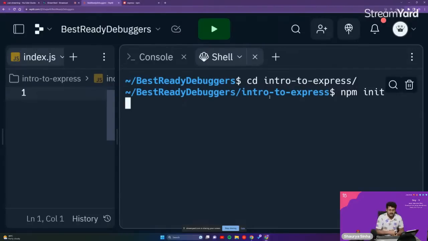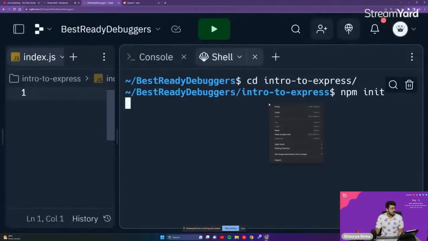Can someone tell me what is npm init? We have already learned it yesterday. Were you not present in our yesterday's class, Sandeep? Why don't you know what npm init is? We have already learned about it in a lot of brief in our yesterday's class itself.